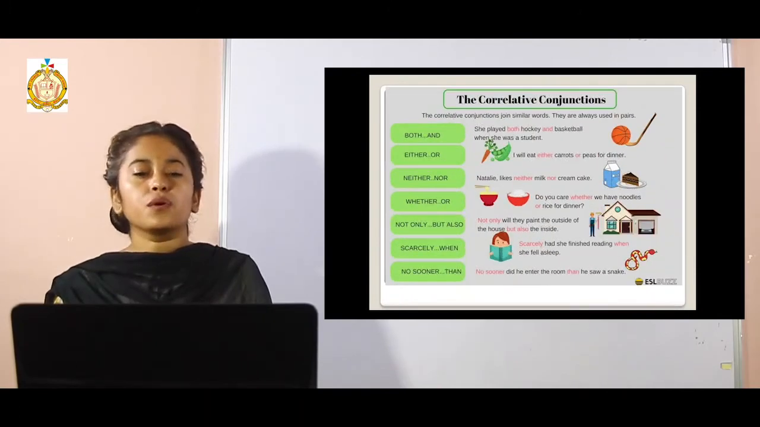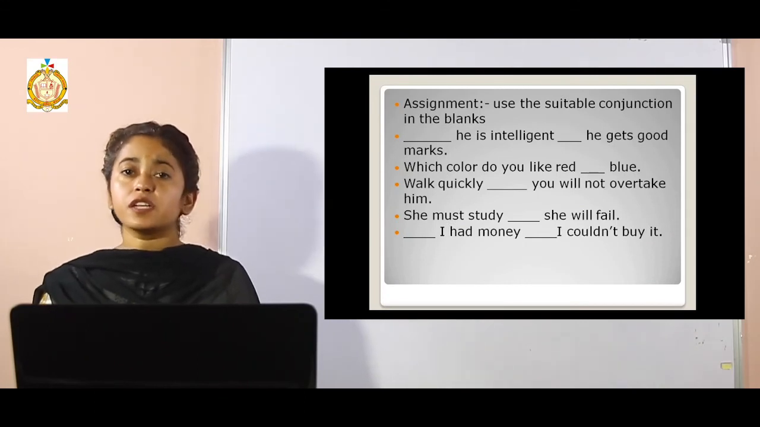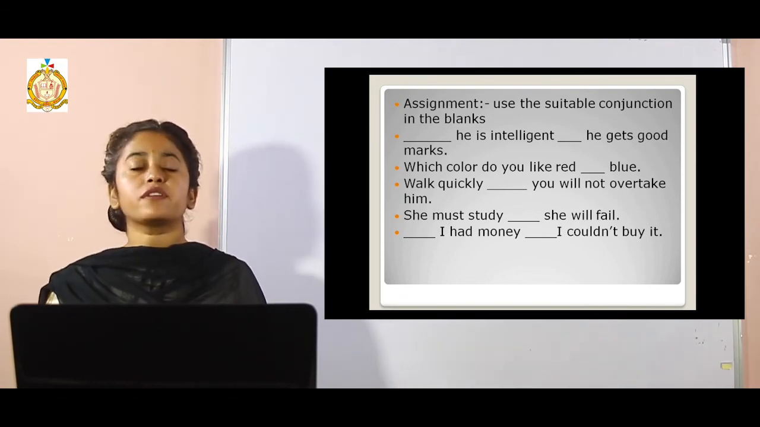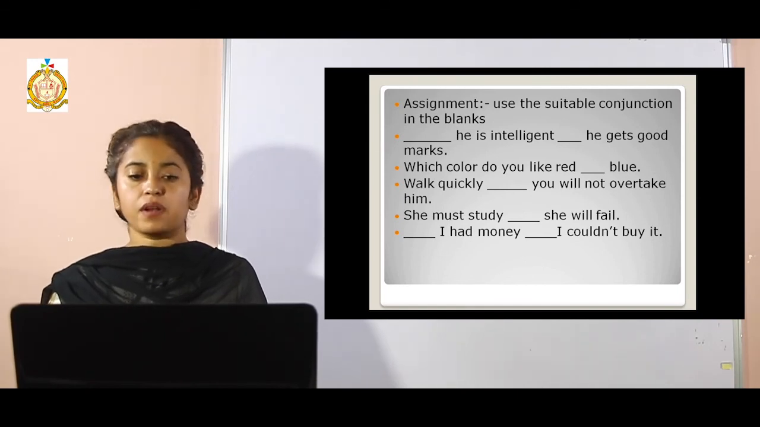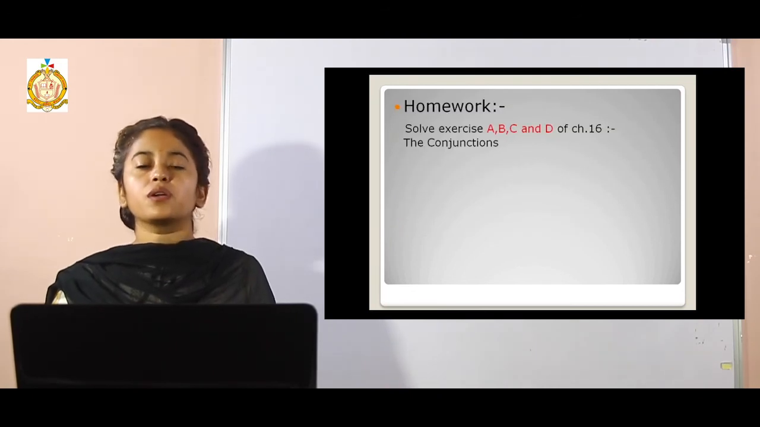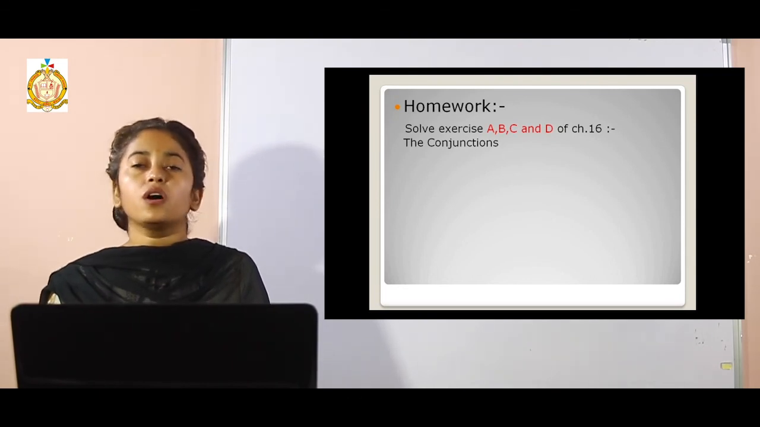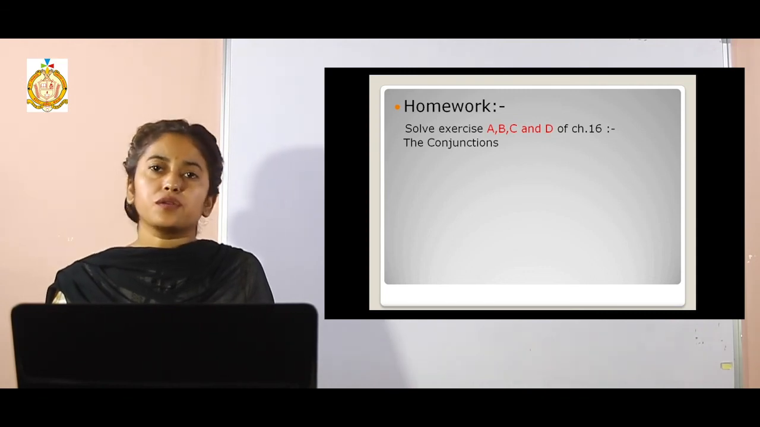So these are your correlative conjunctions, and all the conjunctions which have different types have different words comprising them. We will study the rules as well as the usage of all the different words, and then we will try to solve this assignment. In this assignment, you have to apply suitable conjunctions in the blanks, and then write the assignment in your notebook. Afterwards, your homework is to solve exercises A, B, C and D of chapter number 16 on conjunctions. Solve that exercise and write it in your notebook. Thank you.